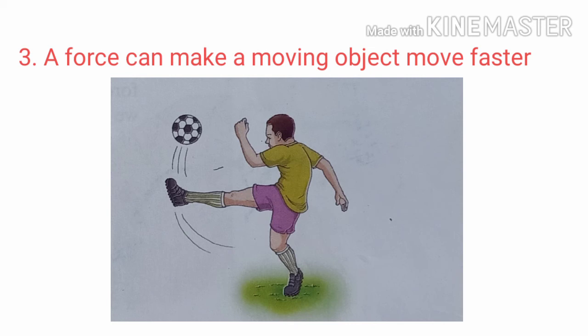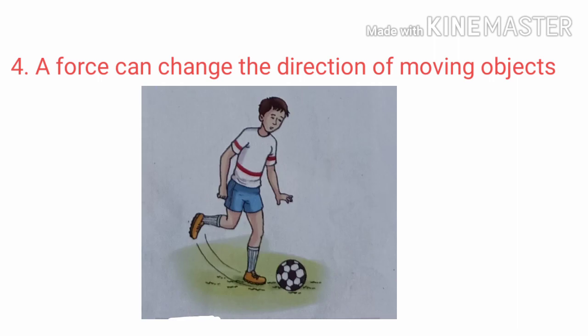The fourth effect is that a force can change the direction of a moving object. When a cricket player hits the ball with a bat, his force changes the speed as well as the direction of the ball. Similarly, a football player changes the direction of a moving ball by angling his foot. You can change the direction of your moving bicycle by applying force on its handle on either the right hand side or the left hand side.